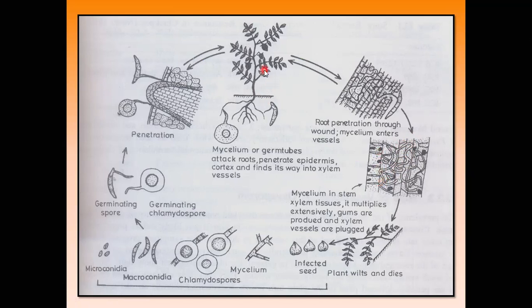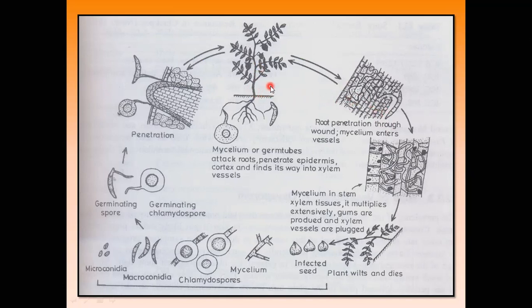In this way the infected plants reach a toxicity level, and finally the plant wilts. The wilted plants, stems or roots produce mycelia and spores, the macroconidia and microconidia, which spread from this plant to healthy plants via irrigation water